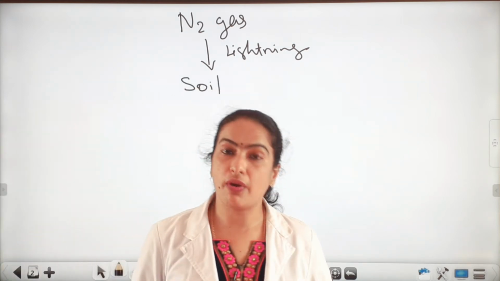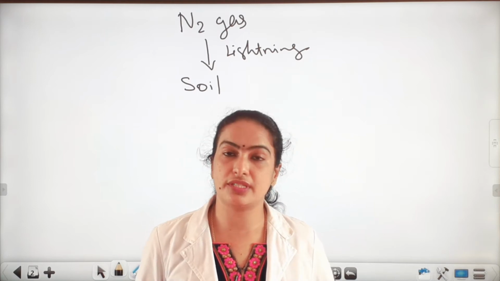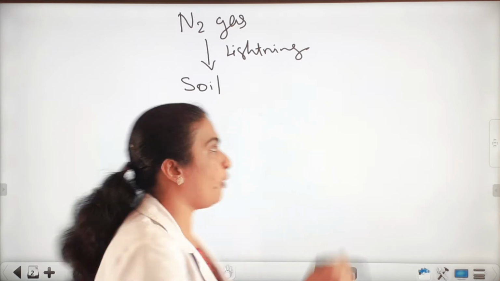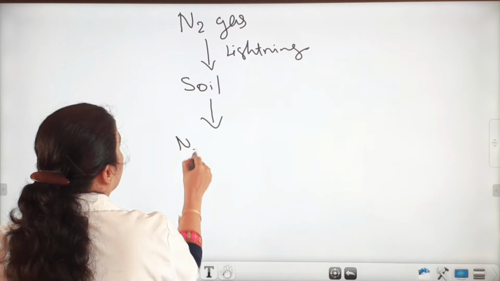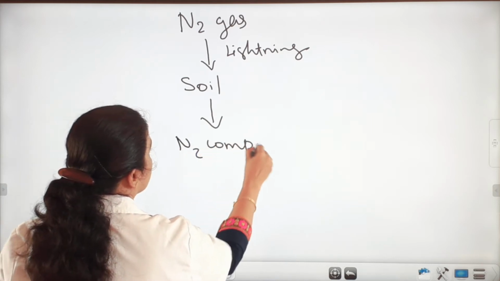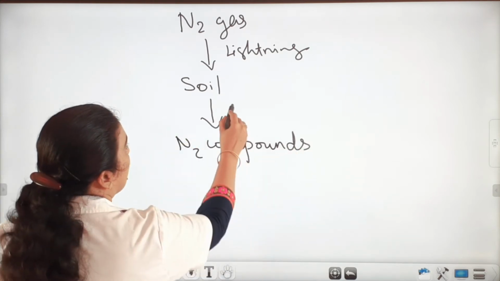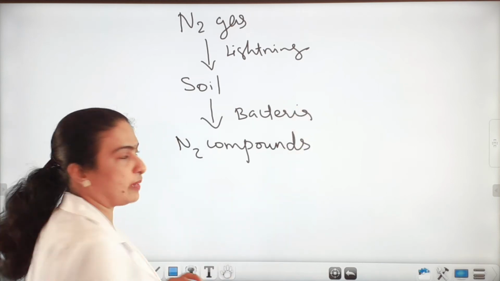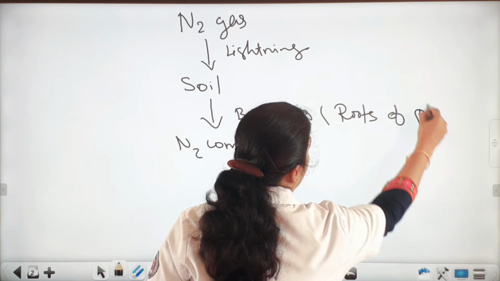And the soil contains bacteria which can convert this gaseous form of nitrogen into compound form. So, in the soil, nitrogen compounds are formed by some bacteria. These bacteria are present in the roots of plants.